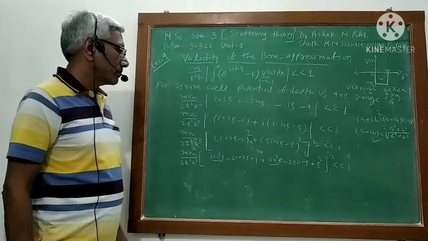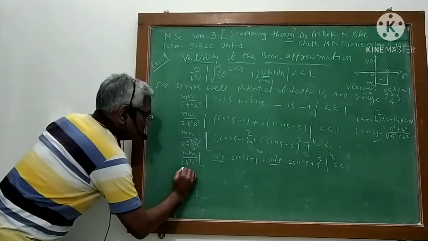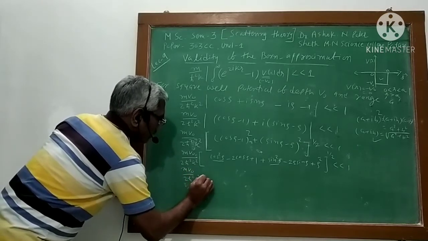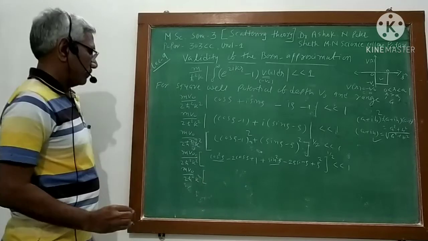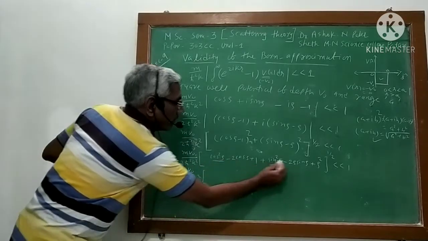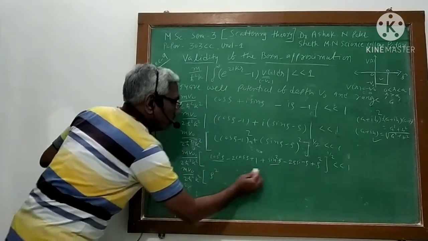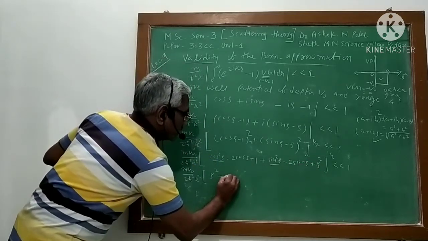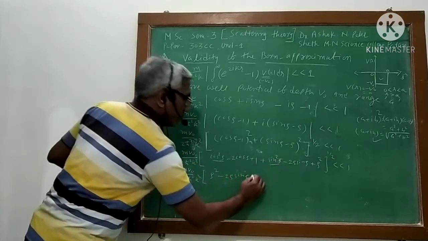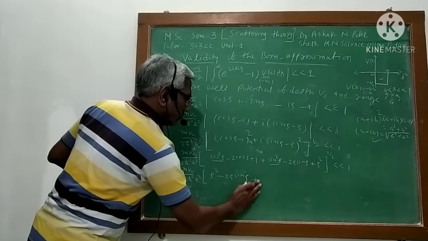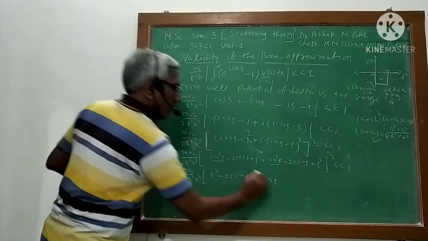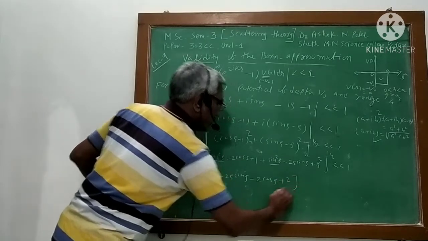So I write this, mV0 upon 2 h cross square k square. Yes, rho square I write over here. Then minus 2 rho sin rho, and minus 2 cos rho and plus 2, isn't it?